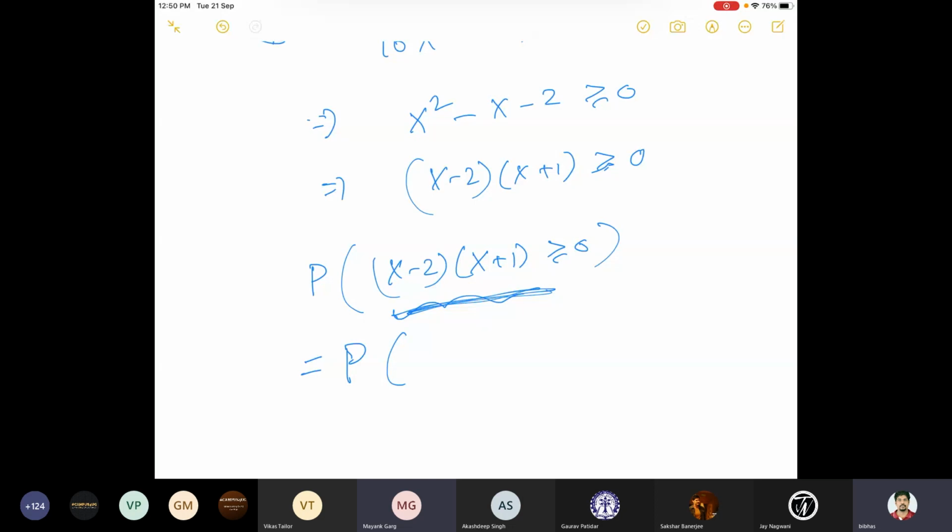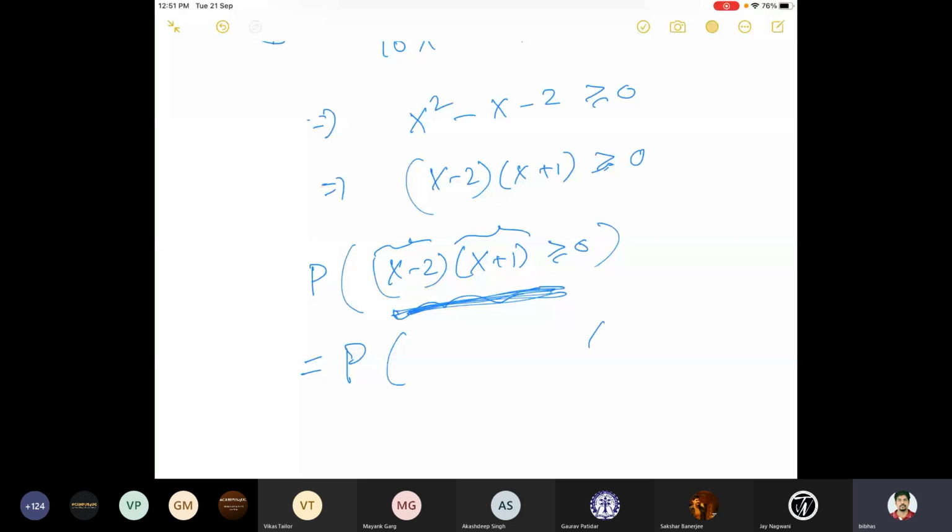But this is the product of two terms, right? Something is this times this. When the product of two terms or two numbers is bigger than or equal to 0, if both of them are bigger than or equal to 0, right? X minus 2 has to be bigger than or equal to 0, and x plus 1 also has to be bigger than or equal to 0. Then only it can be bigger than or equal to 0, this product, right? Isn't it? Yes, sir.